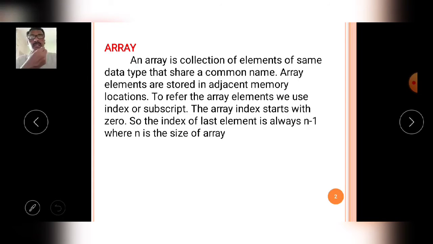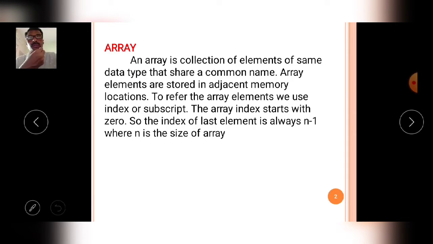Today's topic is arrays in C language. What is the definition of the array? An array is a collection of elements of same data type that share common name.